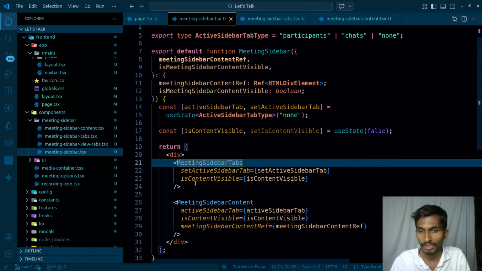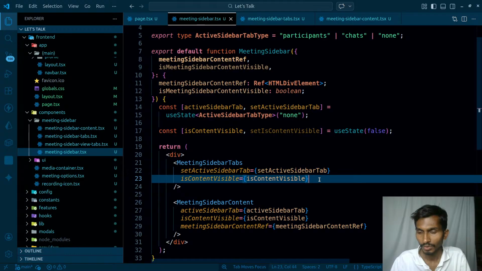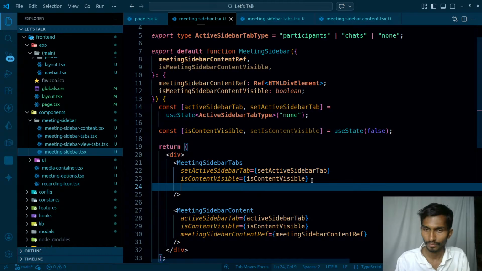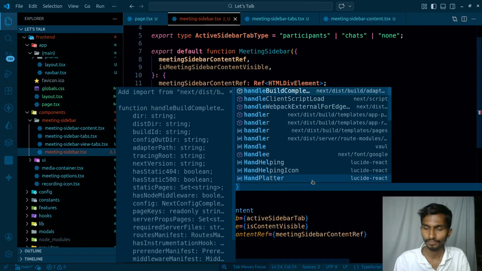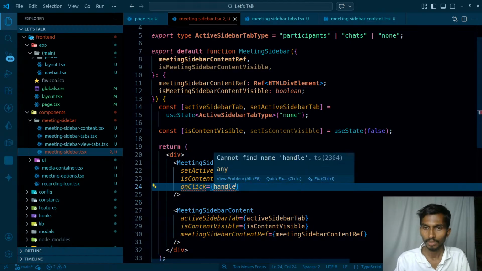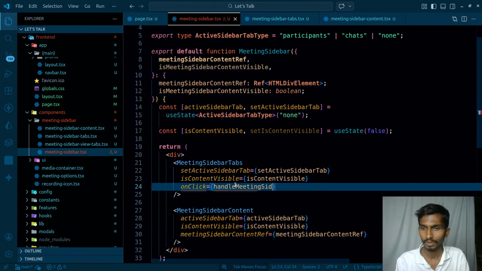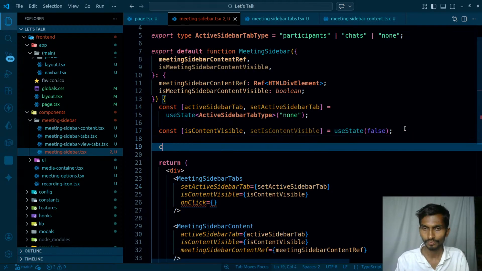So what can I do? How can I check the click on this? If I'm actually clicking on this, on click, handle meeting sidebar tabs, so this is actually going to be passed, so that's going to be problematic. So let's do one thing, create one more handleMeetingSidebarClick, but let's see whether I have this kind of function in there or not.